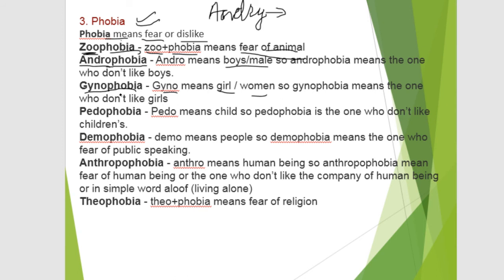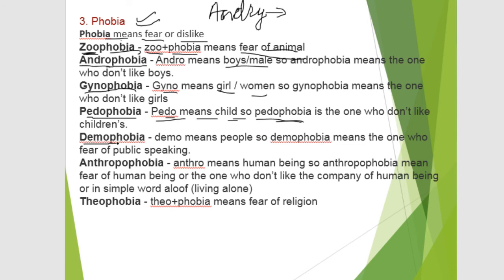Gynophobic means the person, and gynophobia means that fear. Next is pedophobia. Pedo means child, and pedophobia means one who doesn't like children; that person is pedophobic, and that fear is pedophobia.